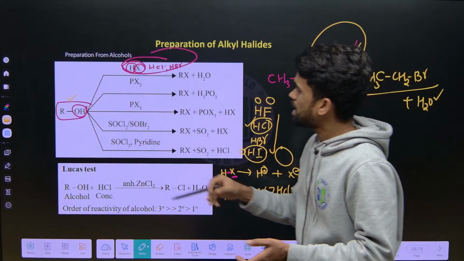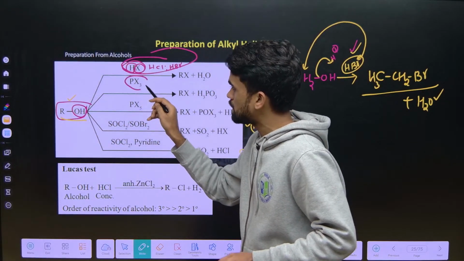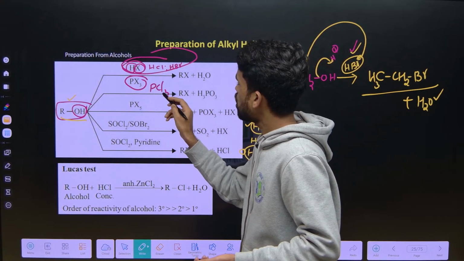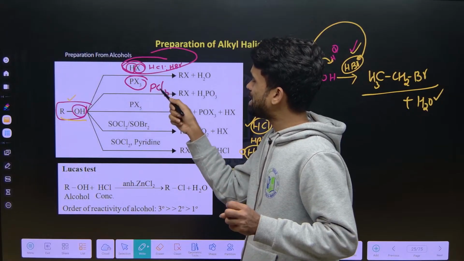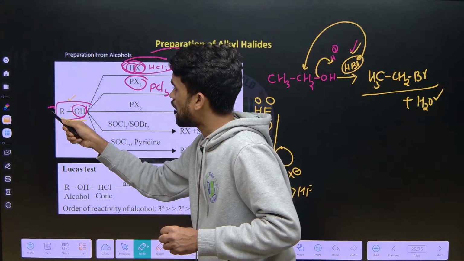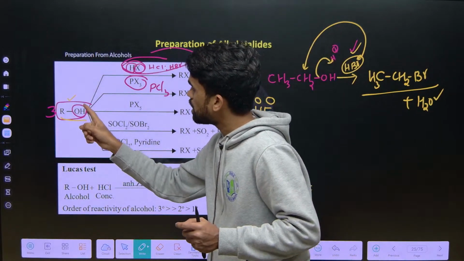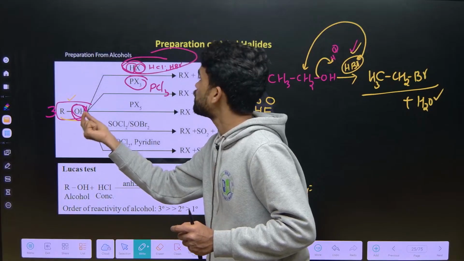In the second case, we have ROH, alcohol, with PX3. PX3 is something like PCl3 you can take. Now how many chlorides are there with the phosphorus here? 3. So one PCl3 can react with 3 alcohols. On each alcohol there is one OH group, so replace this OH group with chlorine.